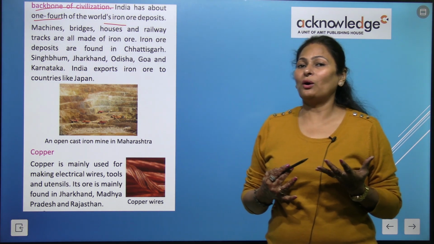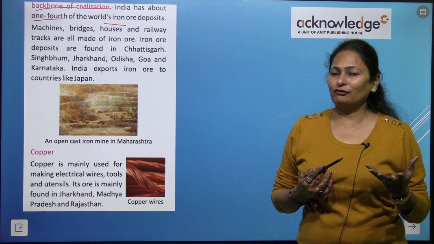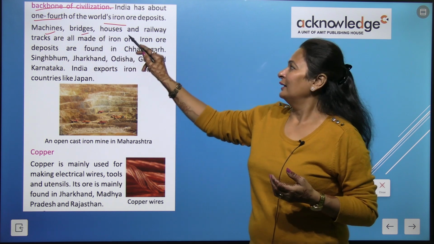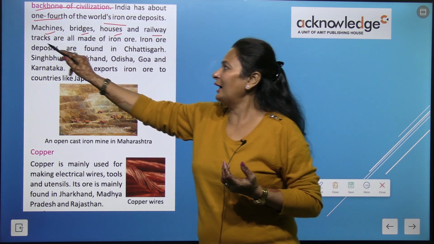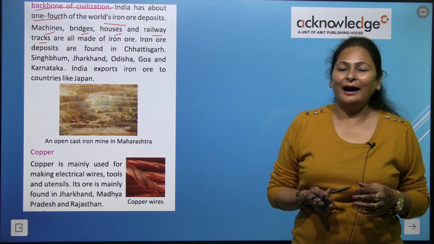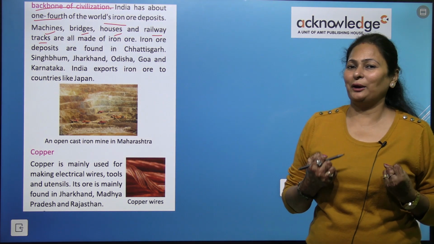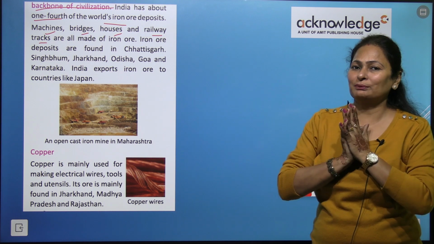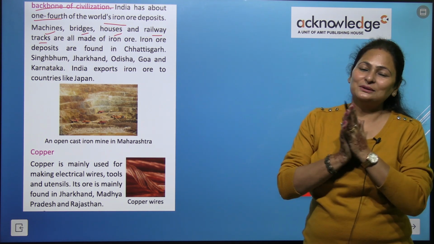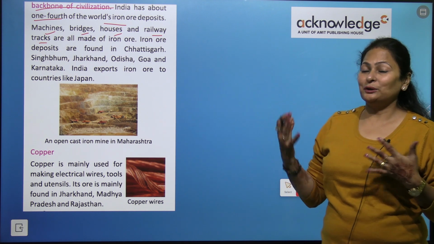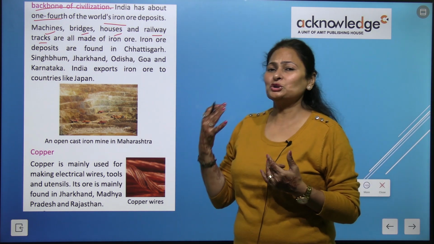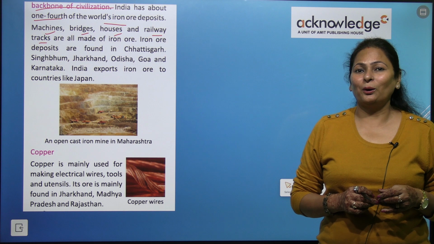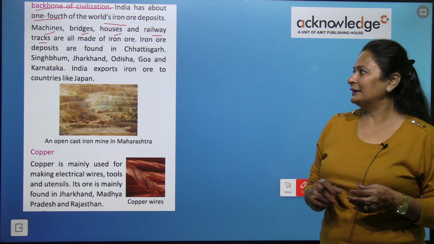Why is it very important for the growth of a country? Let's see. Because all the machines, bridges, houses, railway tracks are made with iron. So it is very important because it is used in construction. Lots of machines are being made, right? It is used in houses, and utensils are also made with iron. So many things are made with iron, and this is called the backbone of civilization, right?